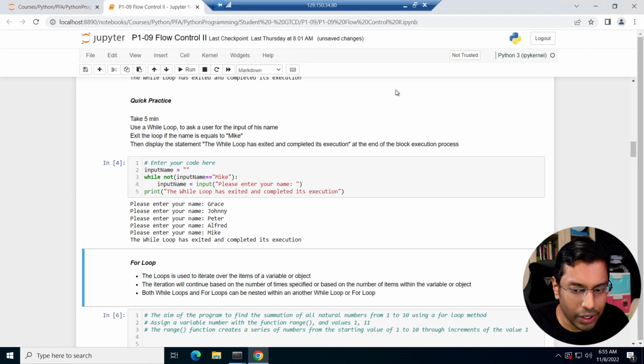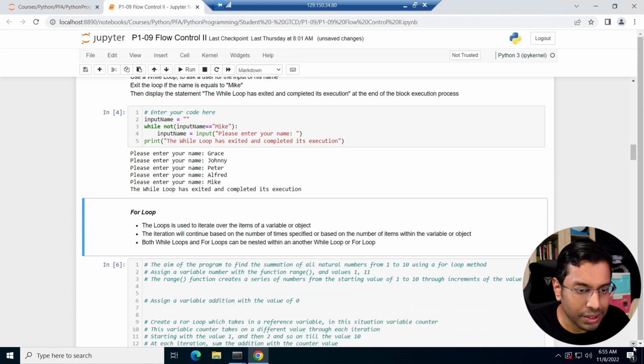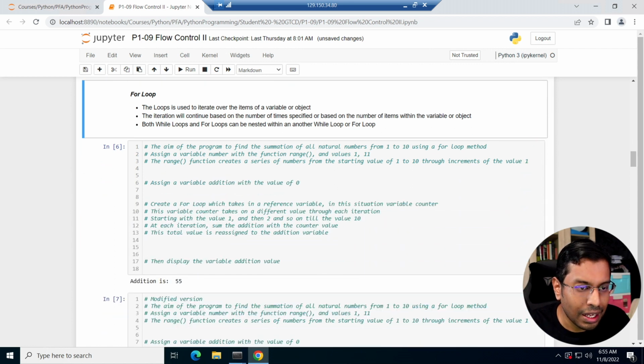Okay, moving on. For loops. For loops are basically loops that are iterated over items or a variable or object. So the iteration will continue based on the number of times specified or based on the number of times items within the variable or object. So both while loops and for loops can be nested within another while loop or for loop. Okay, so just a moment.